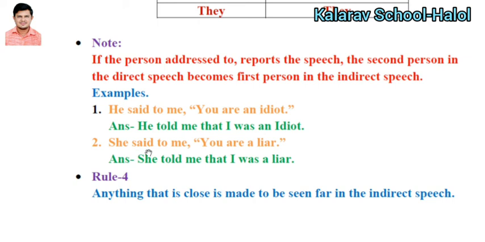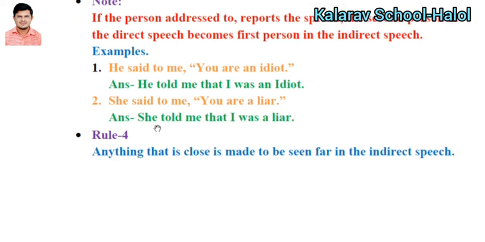Second sentence: she said to me, you are a liar. Said to becomes told, me is here, second person becomes first person. So I was a liar, because simple present tense transforms into simple past tense. Very easy rule, friends. You have to remember these rules in your mind.